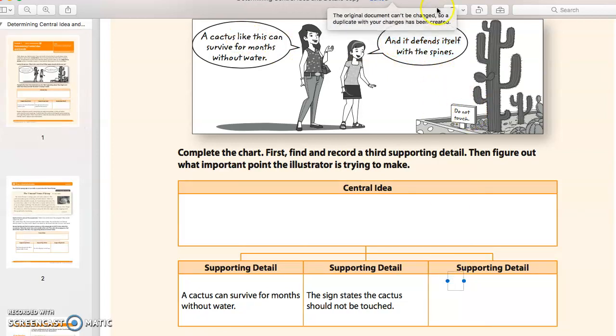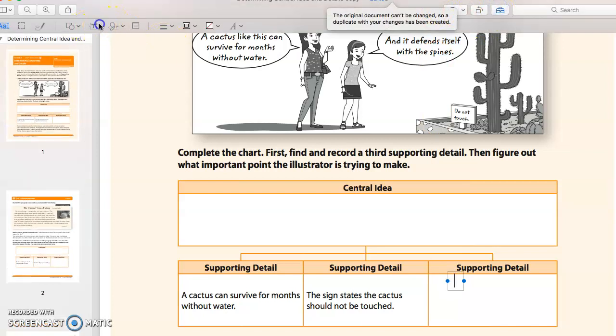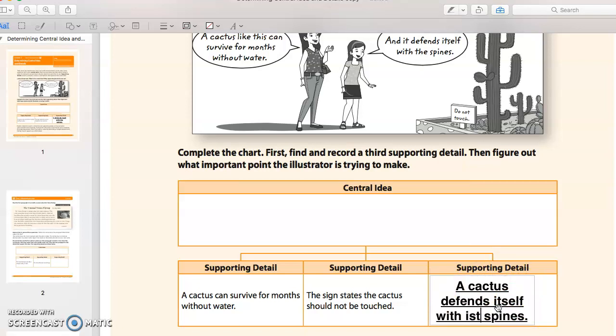So actually, before I even do the central idea, I'm going to get my last detail, which handily is right here. It can defend itself with its spines. There we go. Defend itself with its spines. All right. And then we wouldn't want to leave it as is because you have to be specific. So a cactus defends itself with its spines.